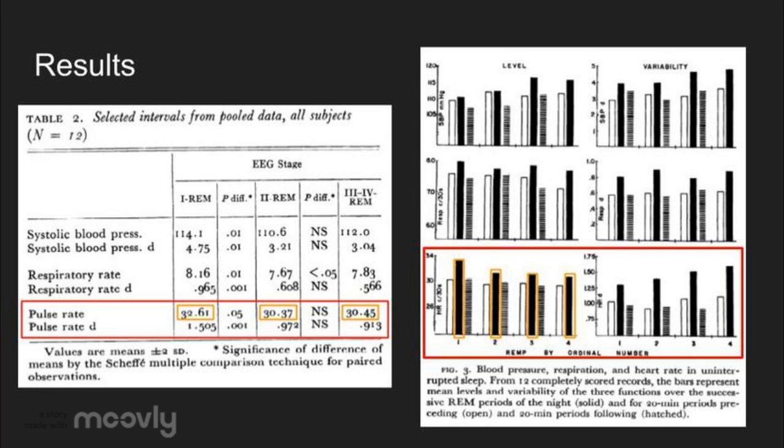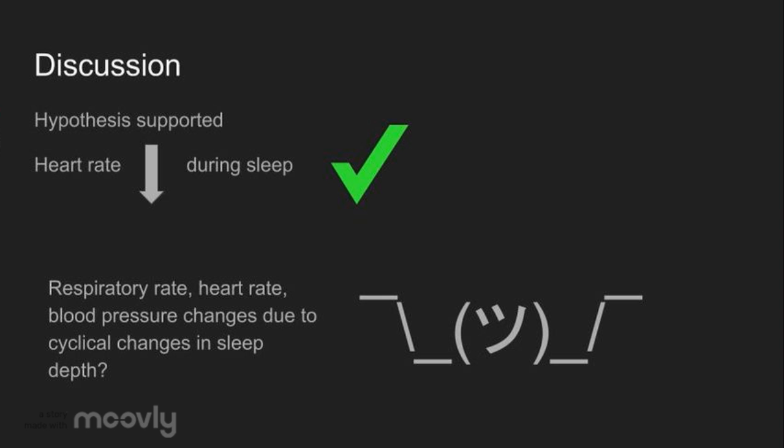In this table, you can see that heart rate varied quite a bit, first decreasing, then slightly increasing, as shown with the numbers in the orange boxes. Also through the graph, one can see that the solid bars, as outlined in orange, show a decrease without much change in the next 2 REM periods.